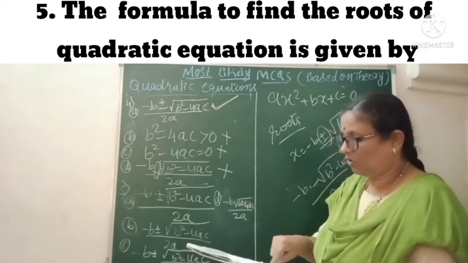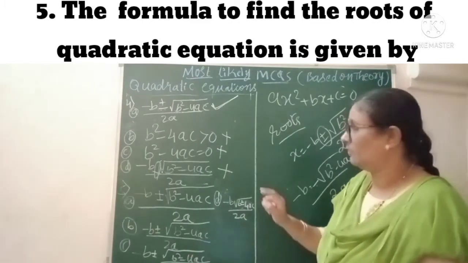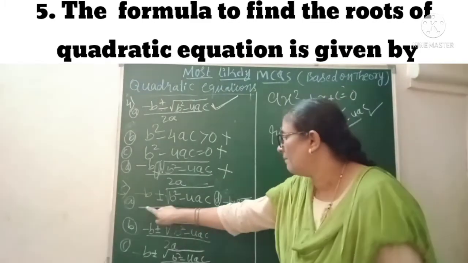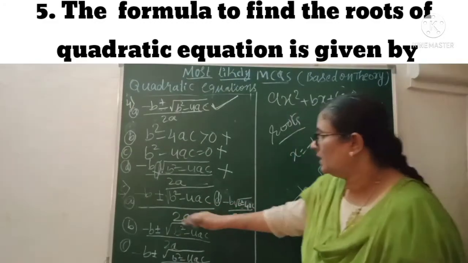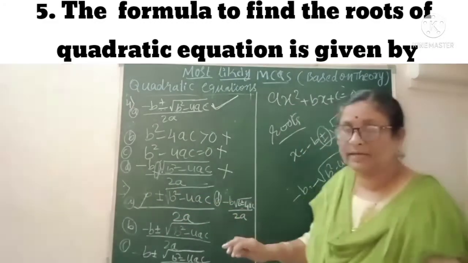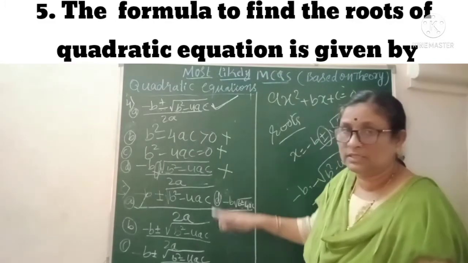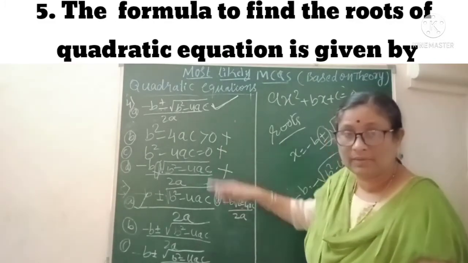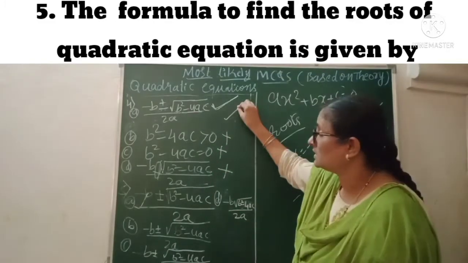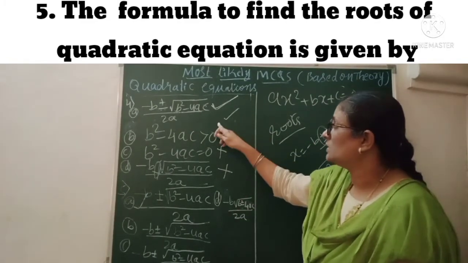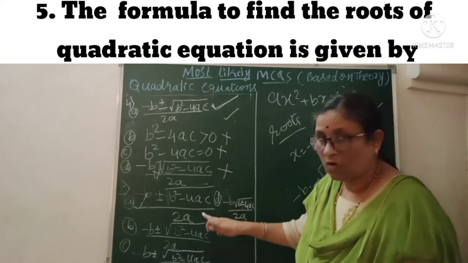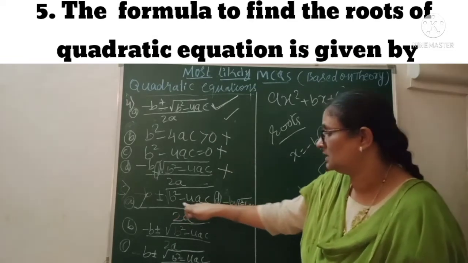The formula to find the roots of the quadratic equation is given by the same thing here: minus b plus or minus root b square minus 4ac divided by 2a. This one you select. Why have I selected this question? Here these two have similar answers. The question may be asked this way, or it may be asked like this one. If it asks for the roots of this one, then this is the correct answer. If the formula is asked, then this is the correct answer.